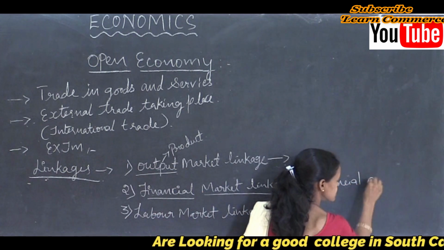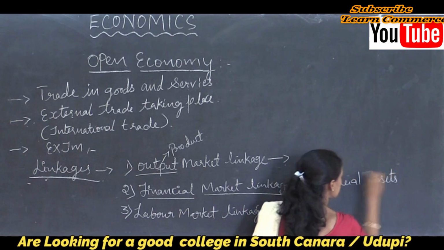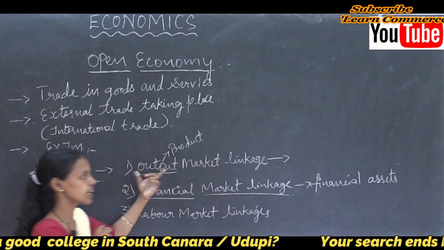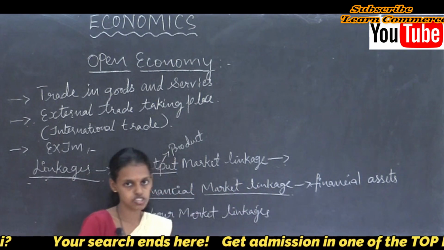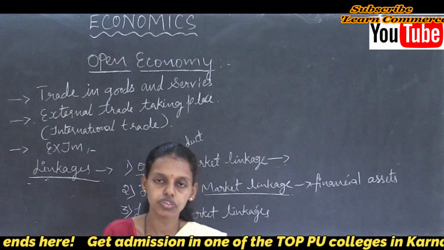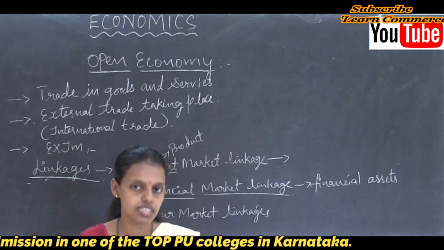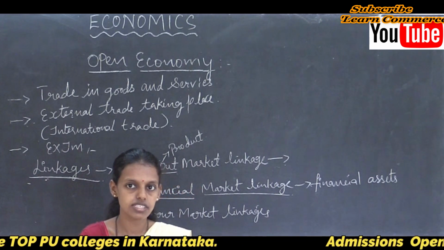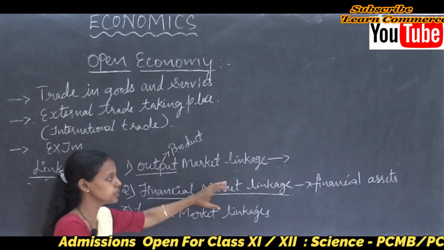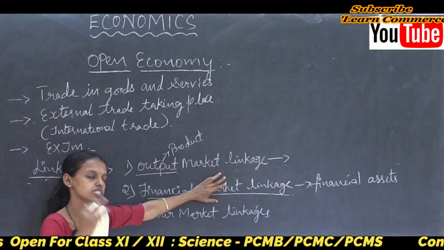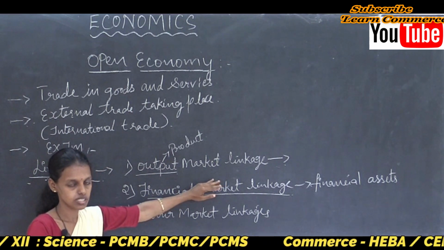Financial assets exchanged between the different countries of the world are said to be the financial market linkage. Why is this financial exchange essential? Financial markets are essential to exchange goods and services with other countries.